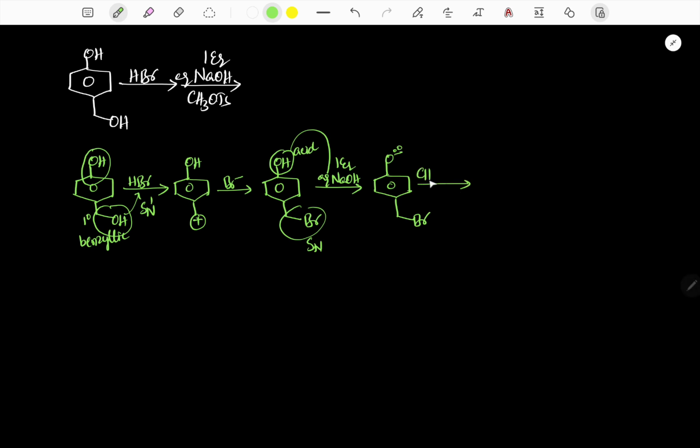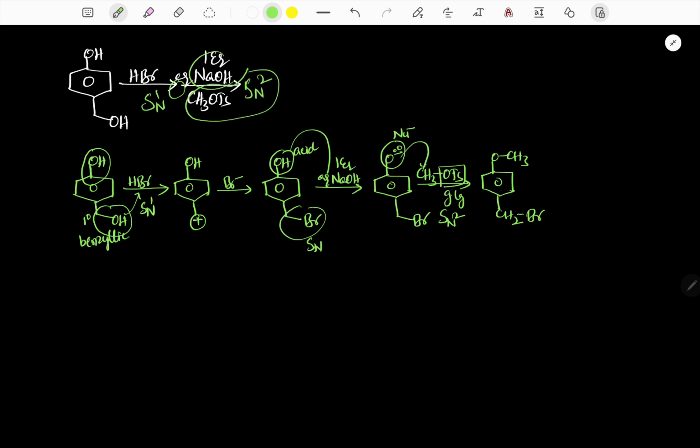Now it reacts with CH3OTs. We know that OTs is a good leaving group and O minus is a nucleophile. Therefore the nucleophile attacks, the leaving group leaves, an SN2 reaction takes place and the corresponding ether is formed. It is simply Williamson ether synthesis. The first reaction is nucleophilic substitution, an SN1 reaction, and the second reaction is Williamson ether synthesis, an SN2 reaction. Here SN2, here acid base.